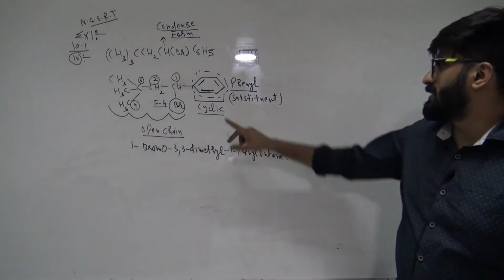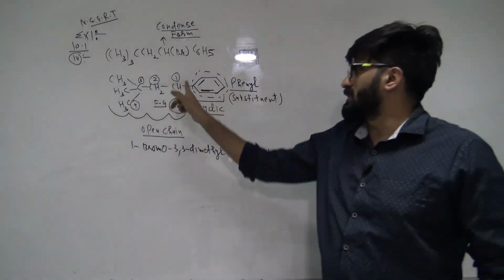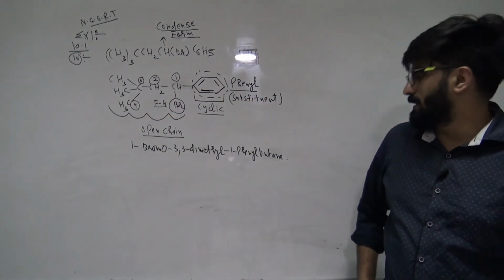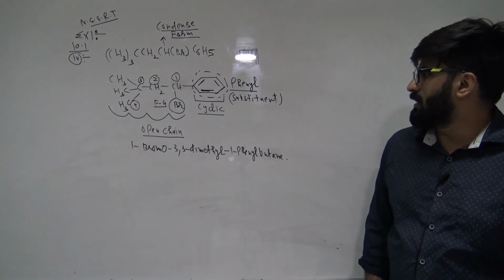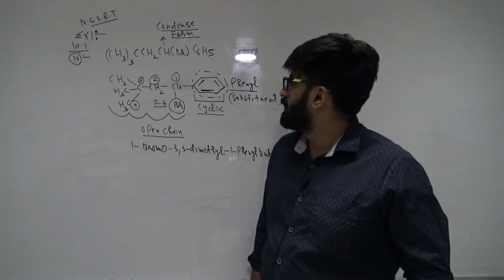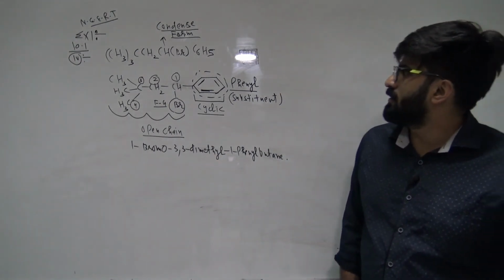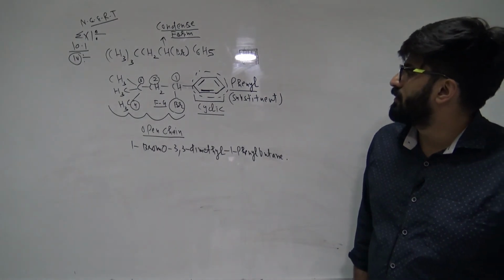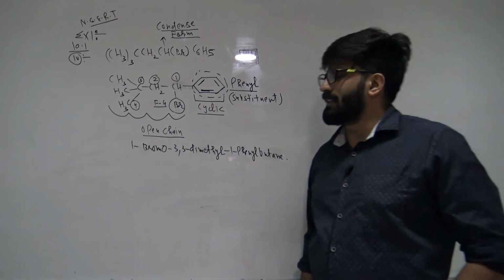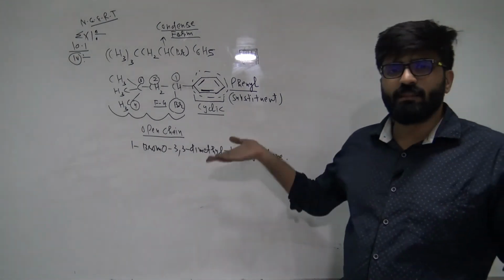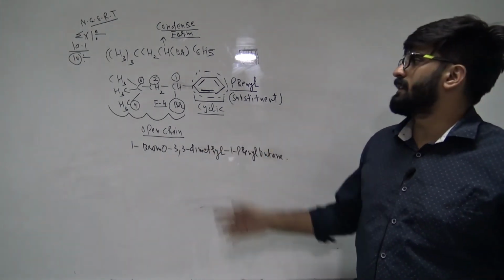So here the scenario is the same, here 6 carbons, but the open chain only has 4 carbon atoms. Okay, so accordingly we can do the numbering this way and we can get the answer, right?